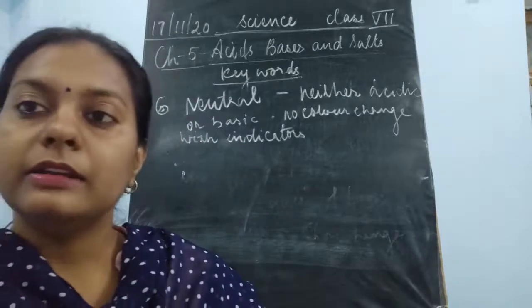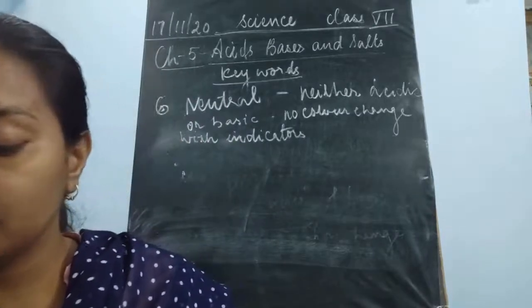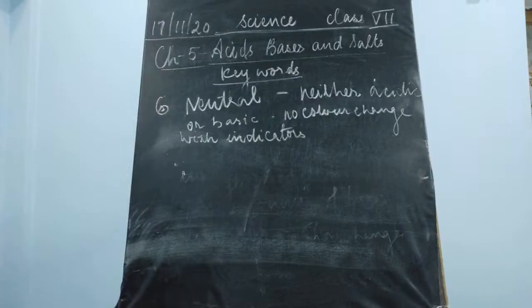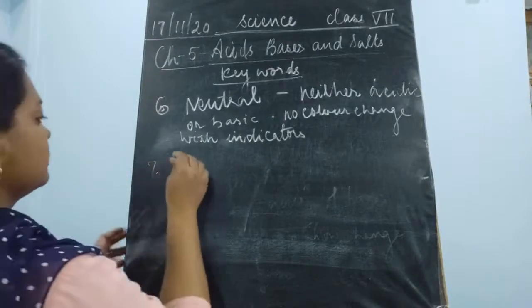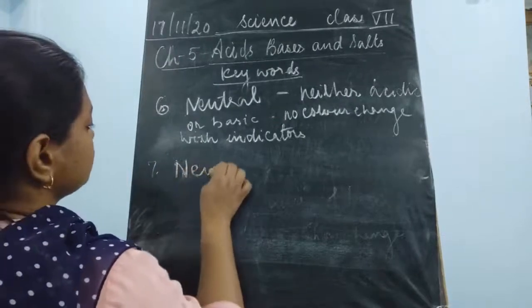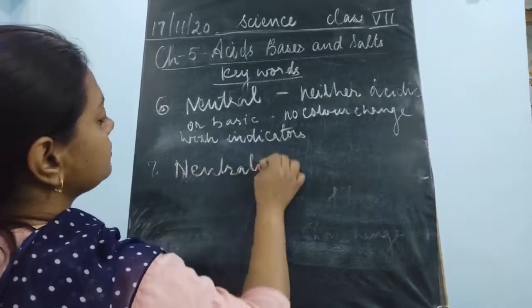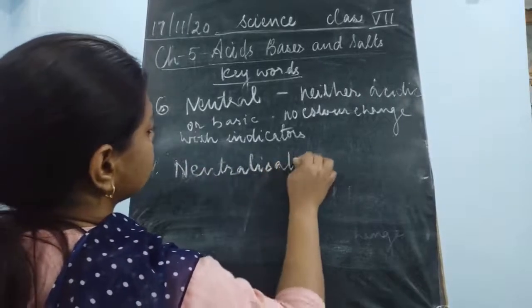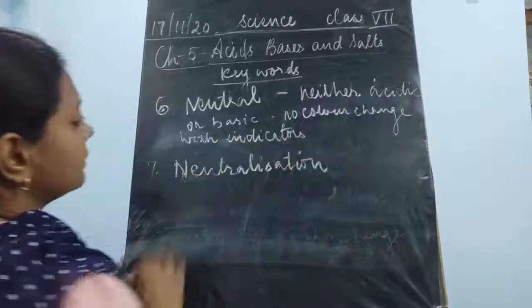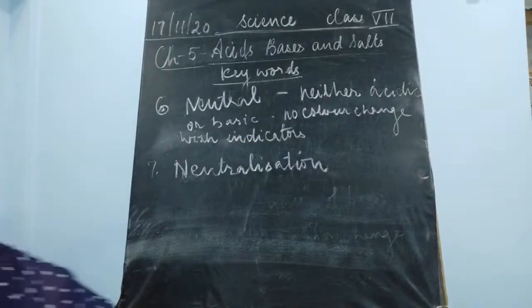Okay, then the next word which we have to study is neutralization. What do you mean by neutralization?